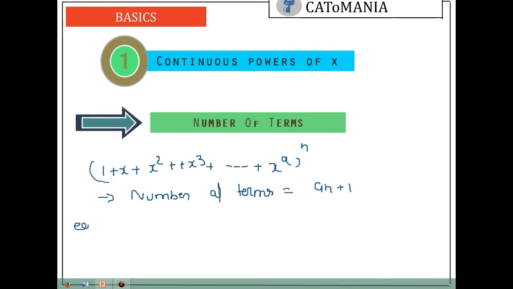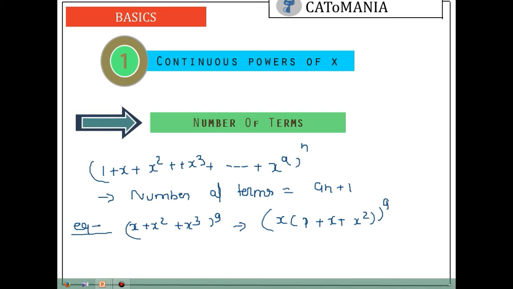So going through some example, what is the number of terms in x plus x square plus x to the power 3 to the power 9? Again you will say where is the x to the power 0? I will say no power is missing, but actually what we are doing is we are taking common x, 1 plus x square. This is simply this thing, right?